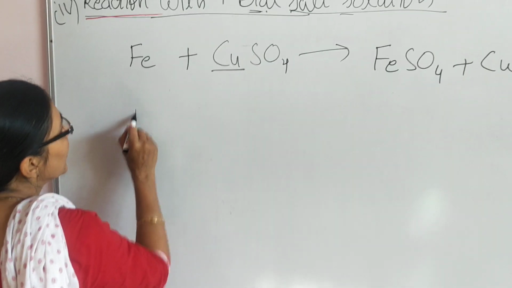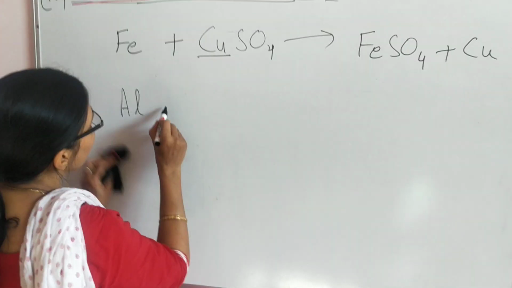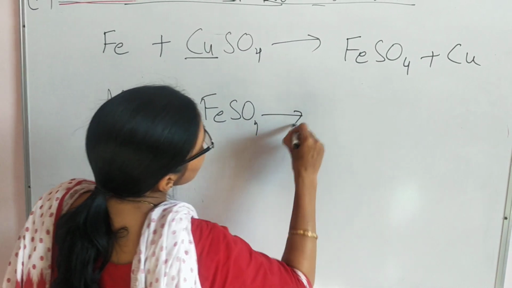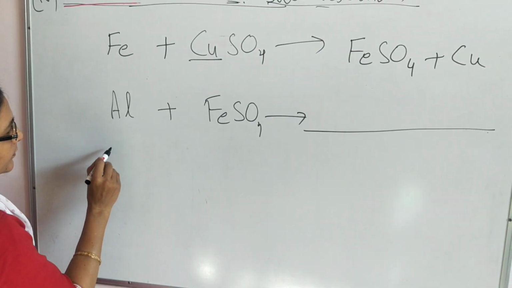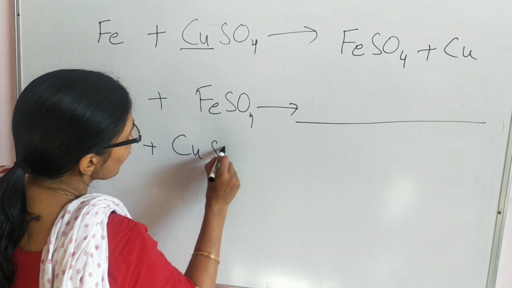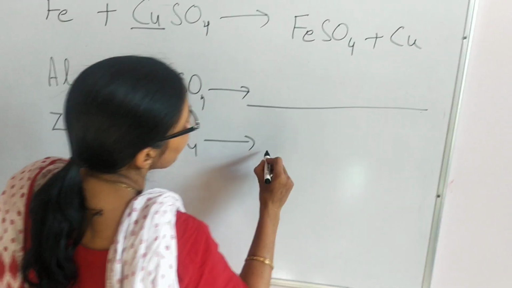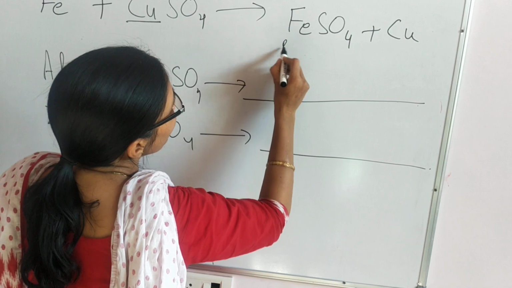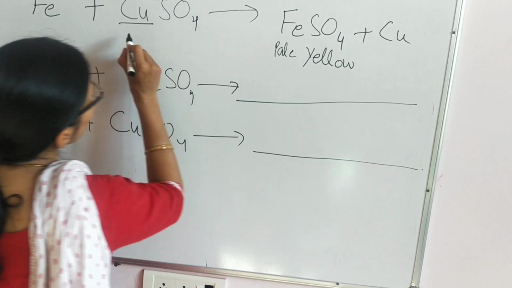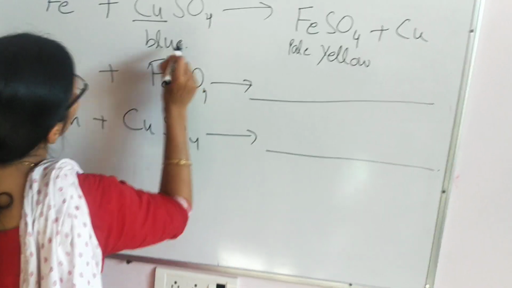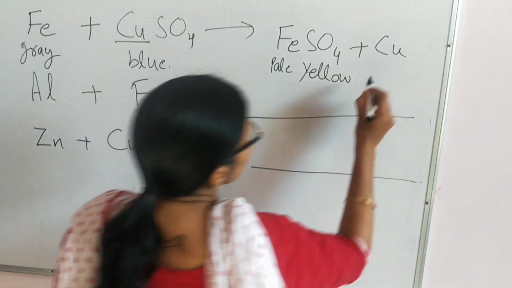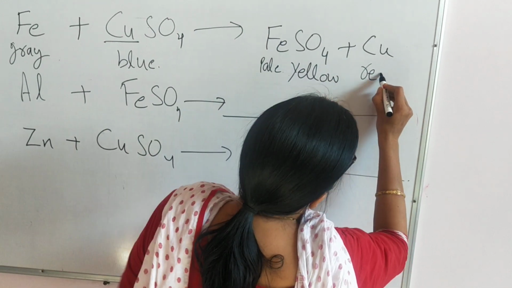Okay, so I am giving blank place for you. Please complete in the notes. Here color change, pale yellow, and earlier solution color was blue. This one is of grey color, and after the reaction you will find reddish brown color.